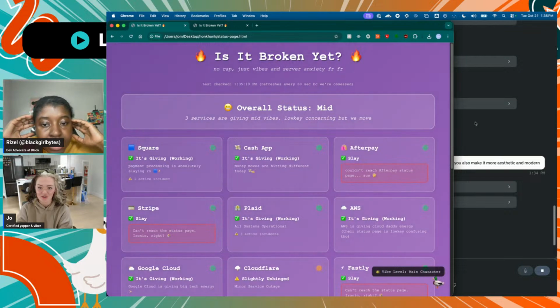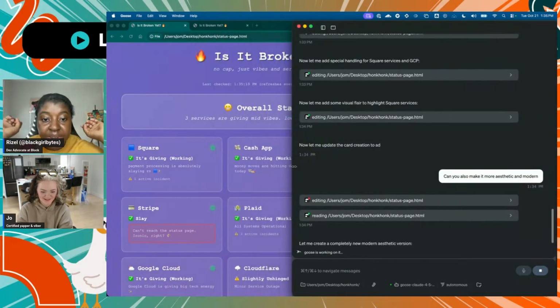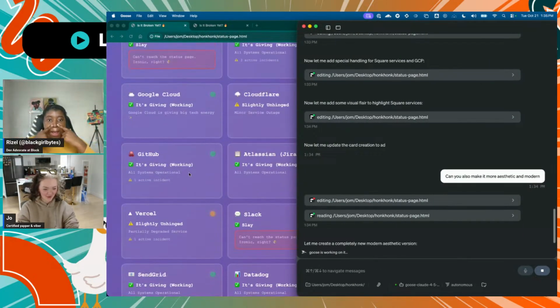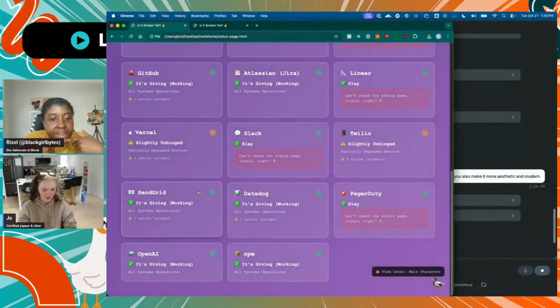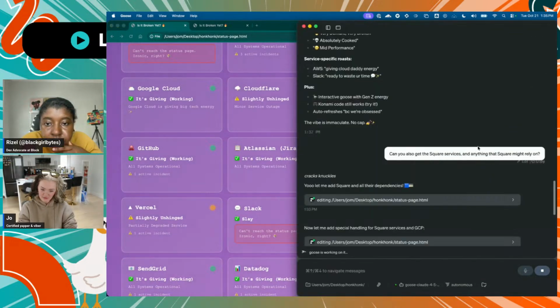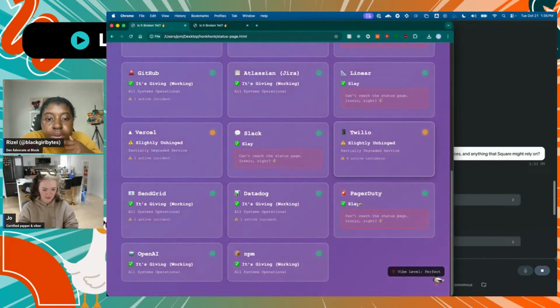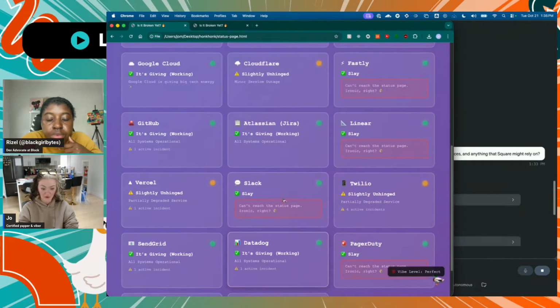Oh, it's like a changing background now. It gradients up a bit. Yeah. Ah, it's animated. That's cute. We have 51 seconds. Keep going, it can get there. And oh, we got a lot of things now, like Datadog, OpenAI. Oh, because I put a prompt saying, can you get us Square services, anything that Square might rely on? So things that we care about. So like Twilio, Datadog, PagerDuty, those are all things we care about.